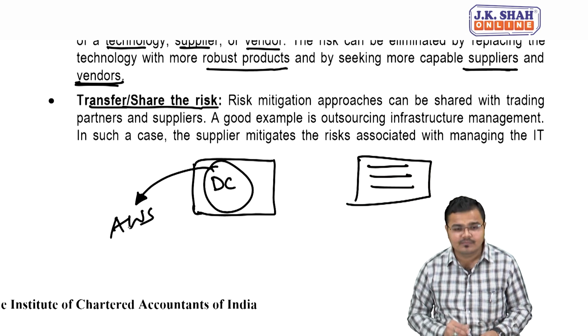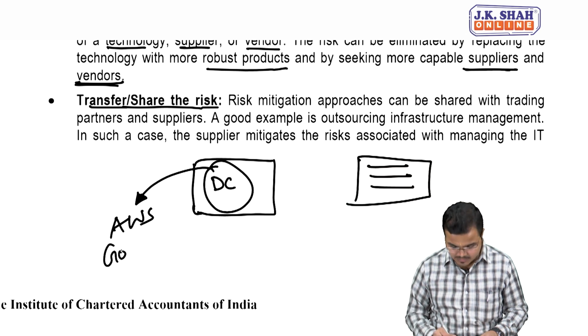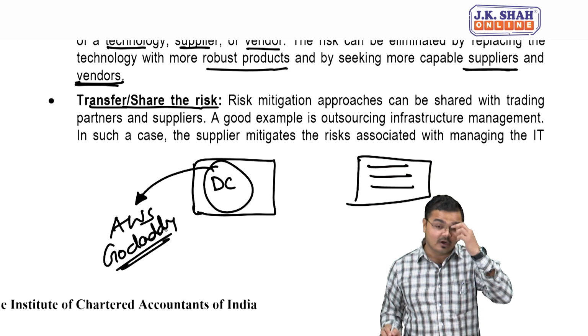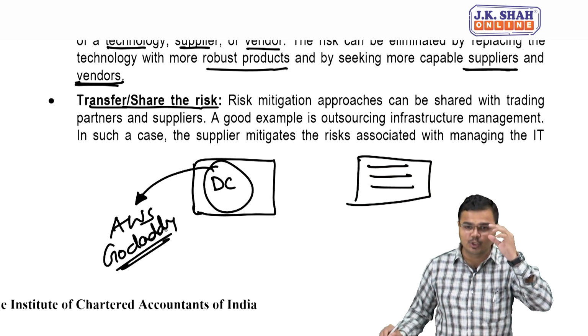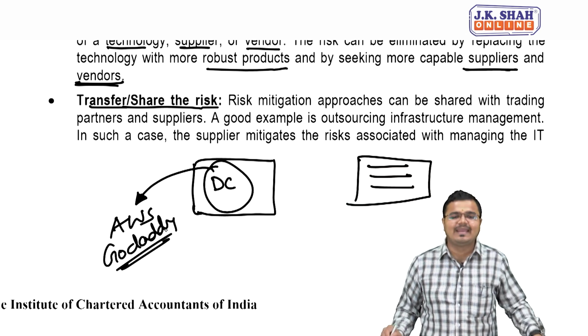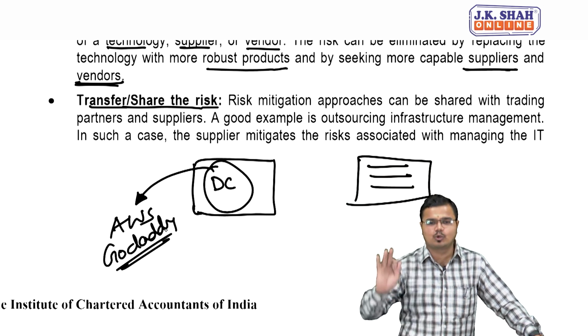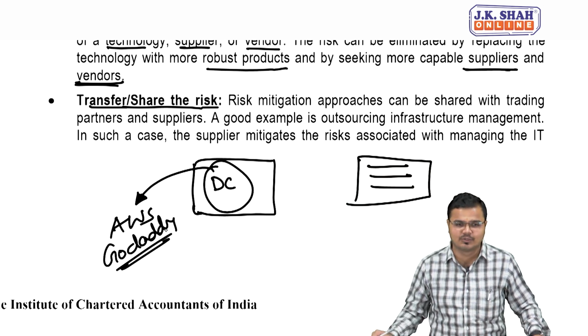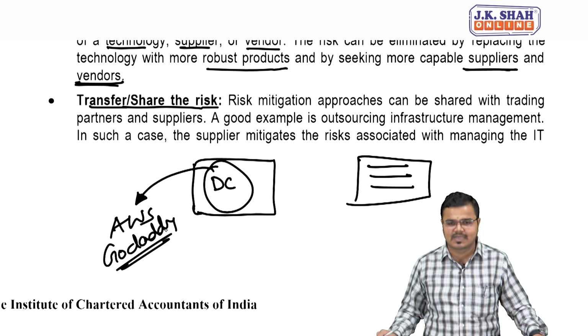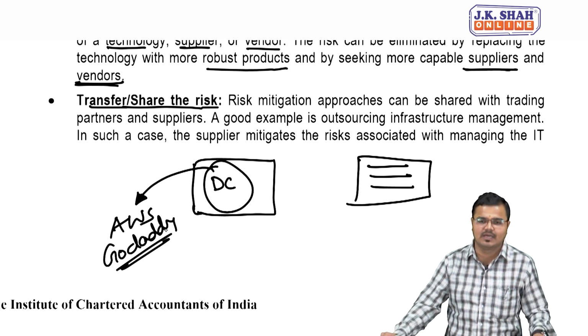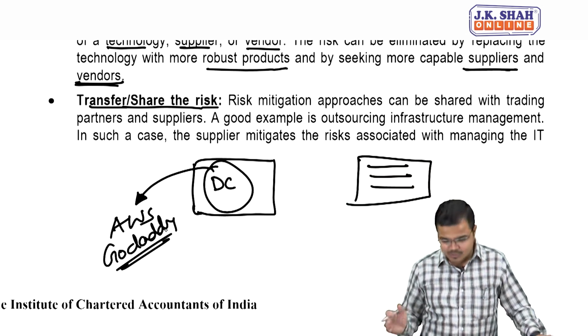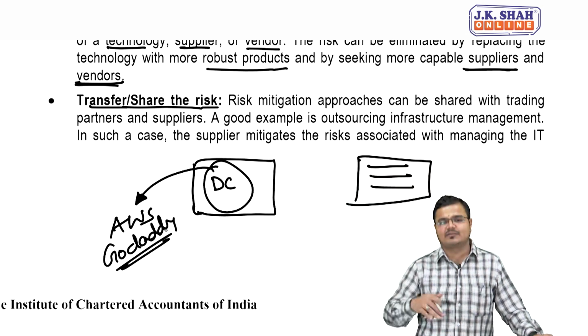So better take the data center services from Amazon Web Services. You can take it from GoDaddy. These people are more capable because managing the data center is their primary activity. So you will be completely free from any kind of risk because you had already outsourced your entire infrastructure to them. Okay, please provide me the services and manage all my IT resources in an efficient manner. So that's the third thing, people: transfer or share the risks.